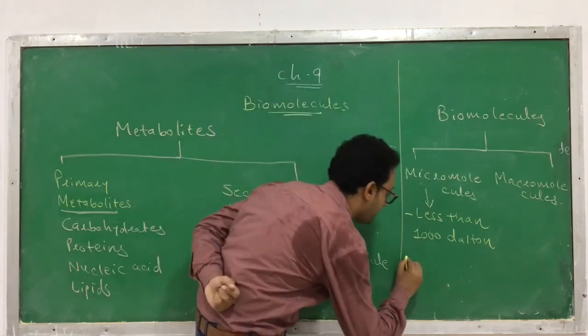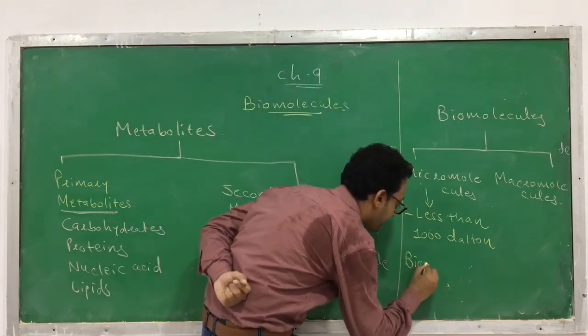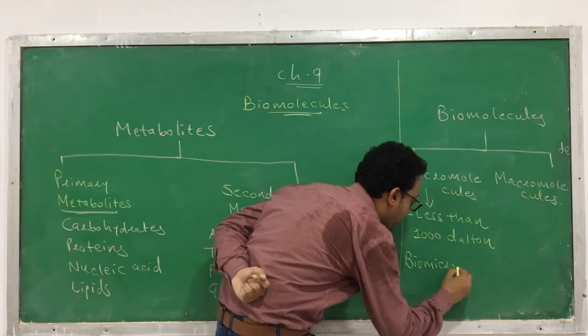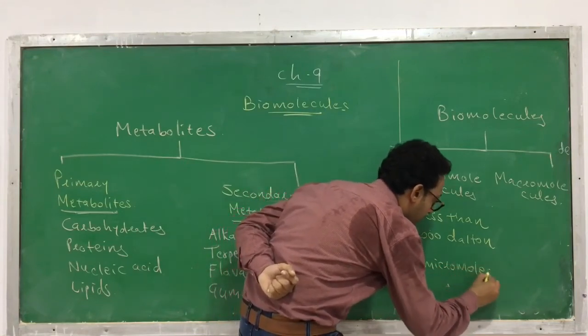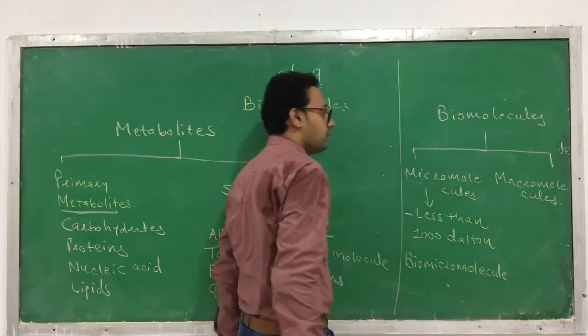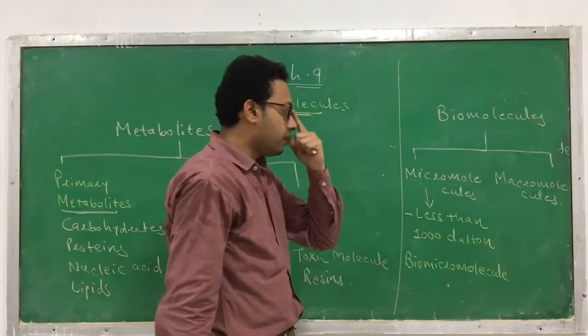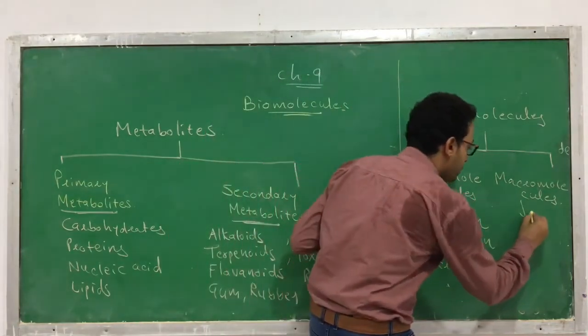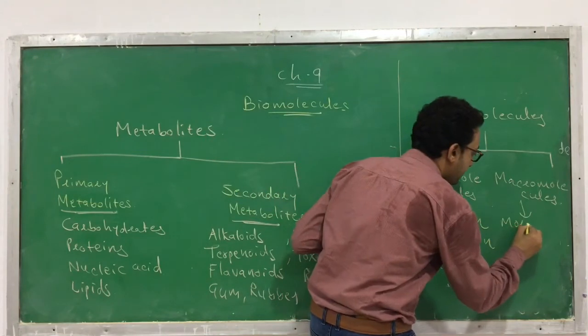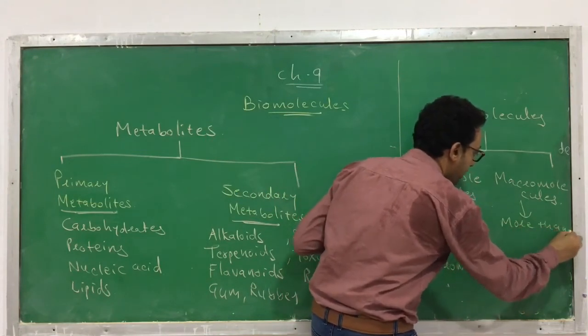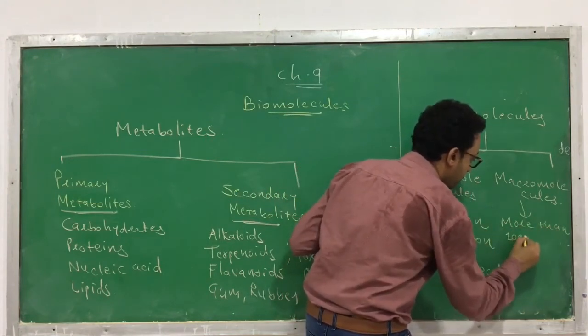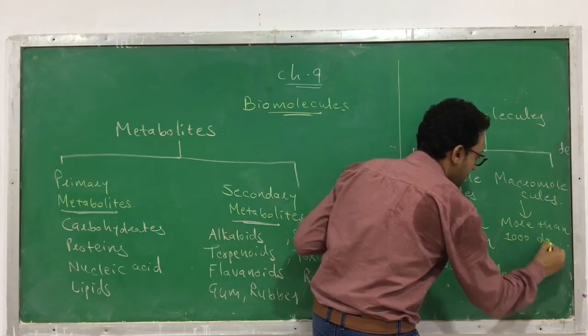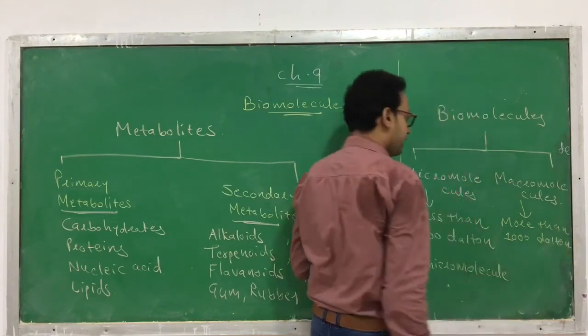You can also call them biomicromolecules, as they are found in a living organism. Macromolecules are the compounds which have a molecular weight of more than 1000 Dalton. Clear?